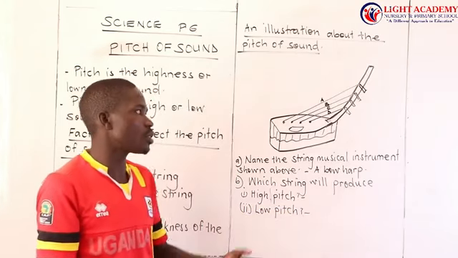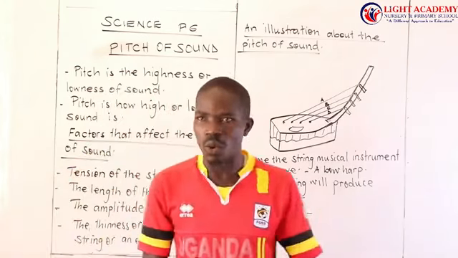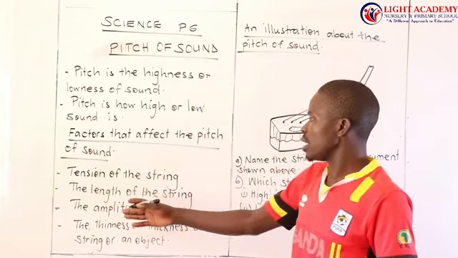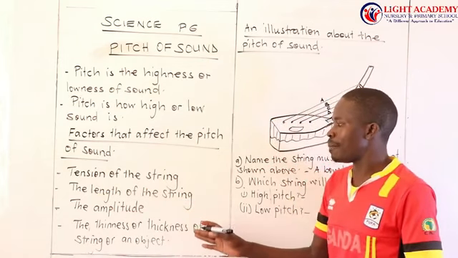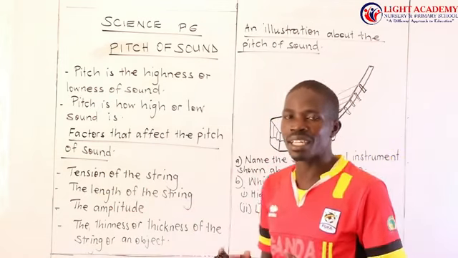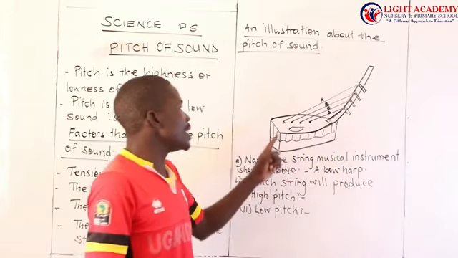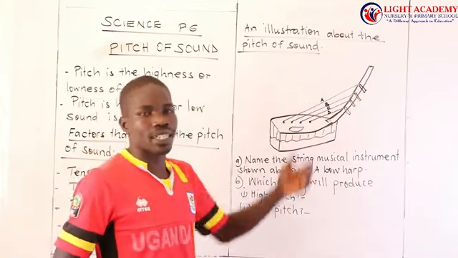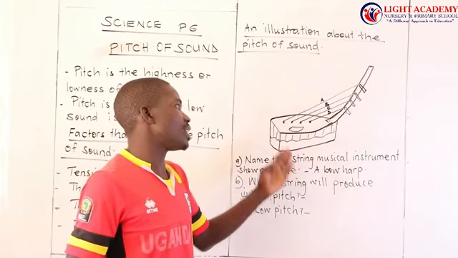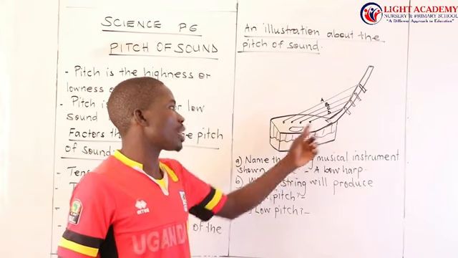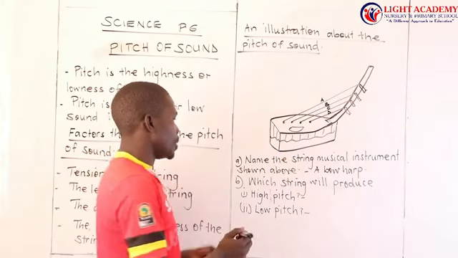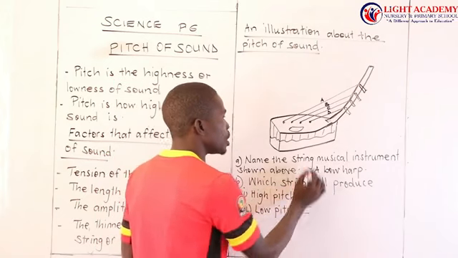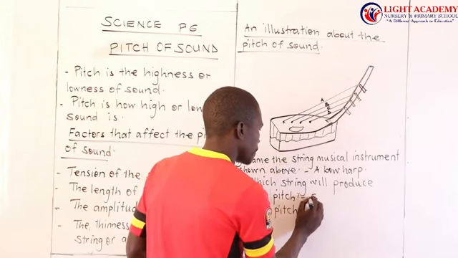Which of the strings? Because we look here at what determines the pitch of sound: the tension of the string, the length of the string, the amplitude. So let us look at how the length determines it. When the string is long and you play a bow harp, the longer the string, the lower the pitch, and the shorter the string, the higher the pitch. So here I say the string which will produce high pitch is string D because it's short.